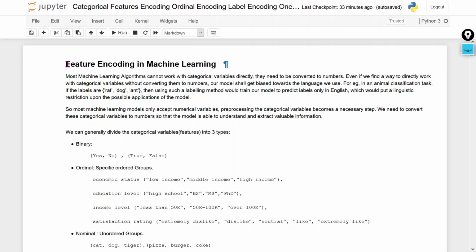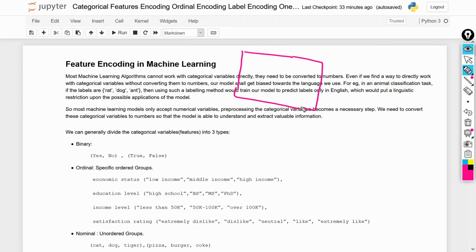First we will understand what feature encoding is. Feature encoding means we have some features in our data set. There are some features, feature A, feature B, C, and this is your output. A is a numerical feature, B and C are categorical features.